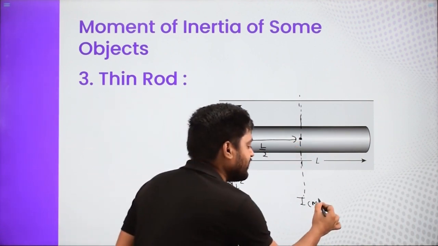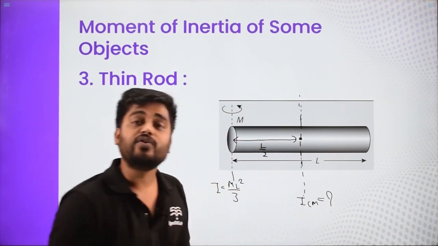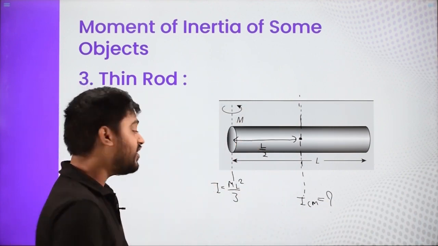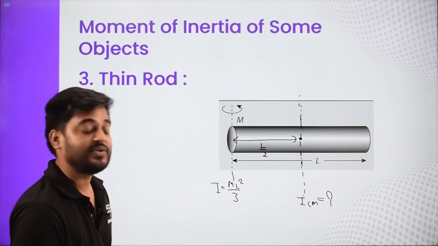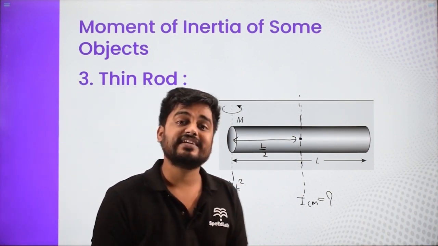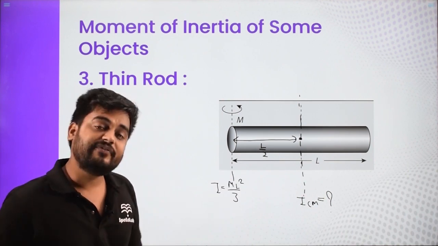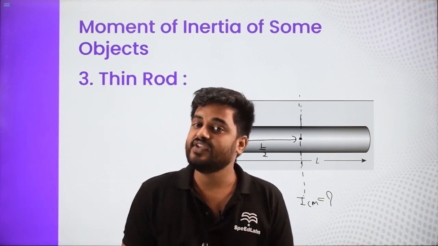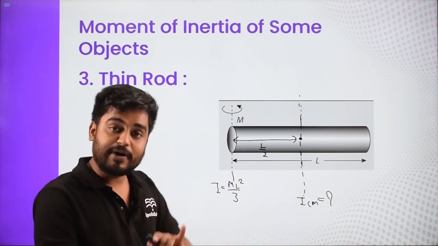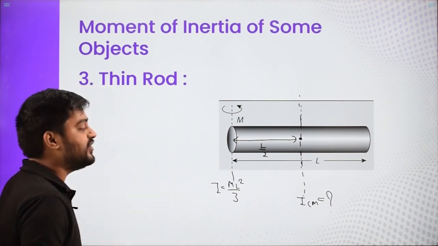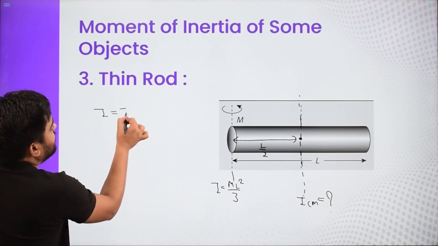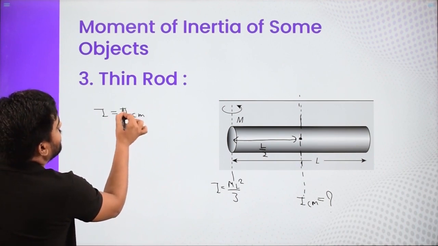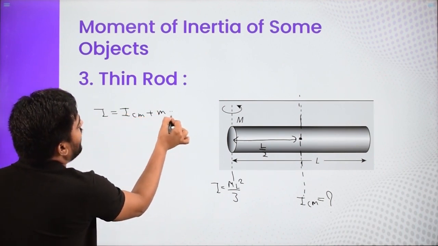Let us say we have to find this without using any integration, given that I already knew this. So for that, I am going to apply the parallel axis theorem. Why not perpendicular? Because it is not a 2D object. If it is a 2D object or a lamina, then we apply the perpendicular axis theorem. But here we are going to apply the parallel axis theorem. What does the parallel axis theorem say? I equals ICM plus Md square.